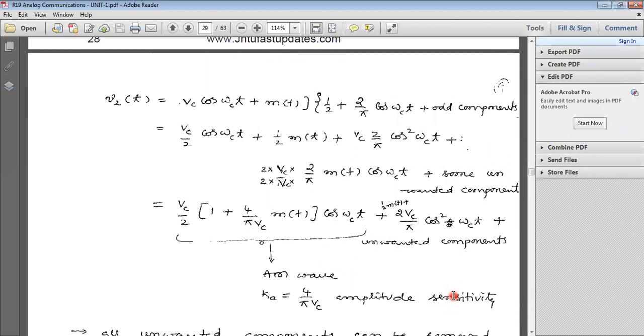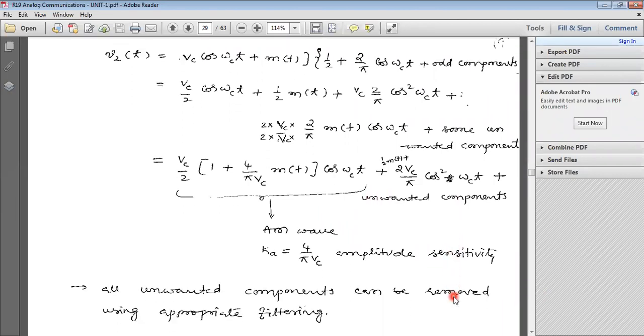What is Ka? Respond anyone. Amplitude sensitivity. Very good. Ka equal to 4 by pi Vc. So in the switching modulator circuit, Ka equal to 4 by pi Vc, which is the amplitude sensitivity factor.